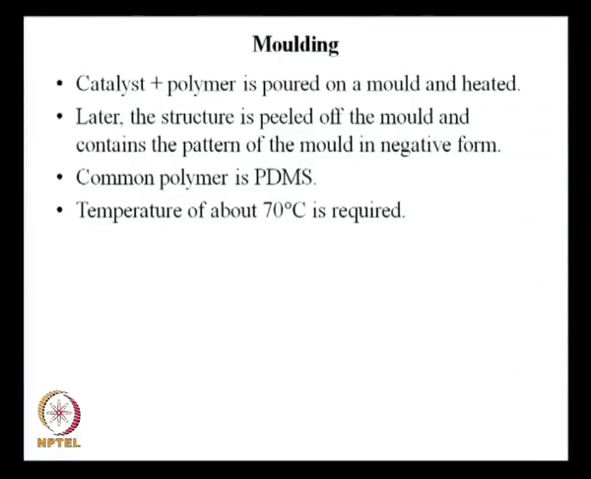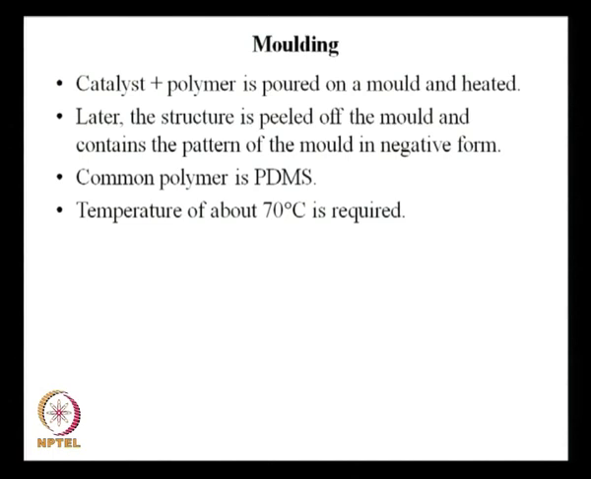Now, the common polymer is PDMS. I said at the very outset there are two polymers, one is PDMS, the other is PMMA. PDMS will melt at a temperature of about 70 degrees centigrade. You can see that a temperature of about 70 degrees centigrade is required. So, you have to heat this polymer to 70 degrees centigrade, so that it melts.